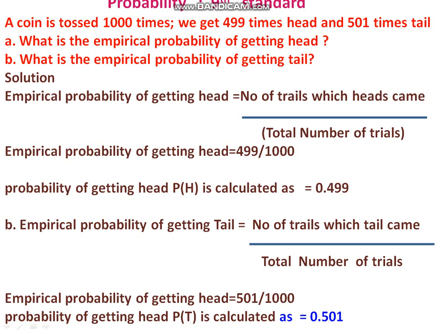Good afternoon, students. In the last class, we discussed probability and the terms related to probability. Today we'll solve some problems based on this probability.